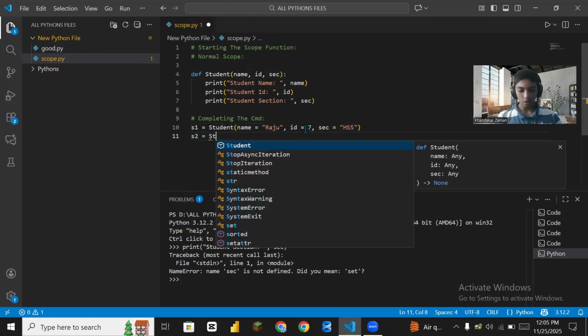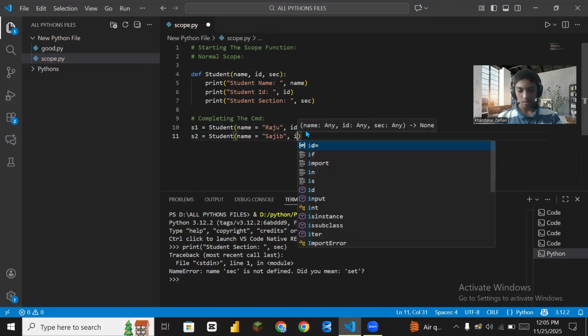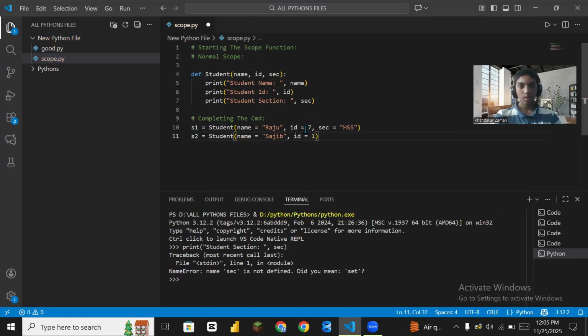I already said, student, now name another time is equal to Shojib, comma, id is equal to 1. Now for the section, if you input any section, we don't input another function in the second line.